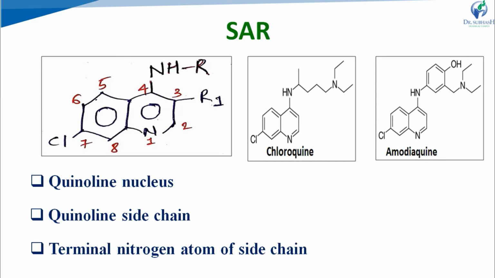In both, an ethyl group is present on the tertiary amine group, the tertiary nitrogen atom. If hydroxylation of this ethyl group is done, then it produces a hydroxyethyl group compound. It has less toxicity and more plasma concentration, for example, a metabolite of chloroquine.